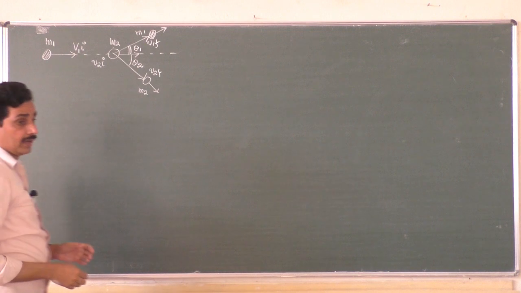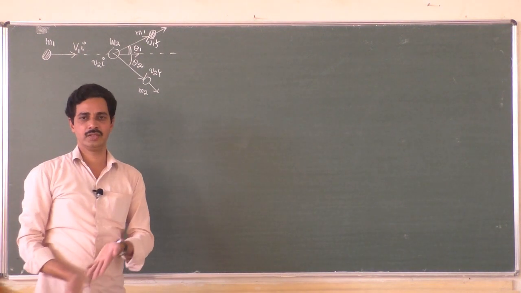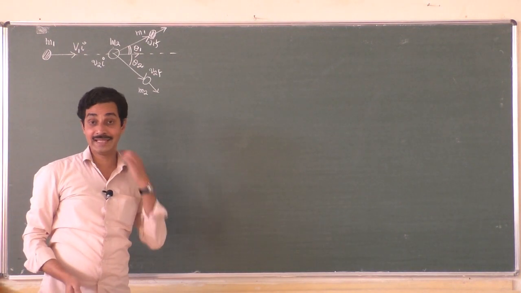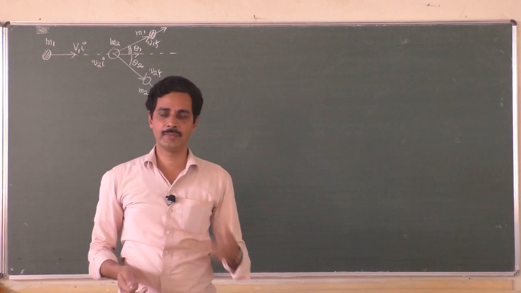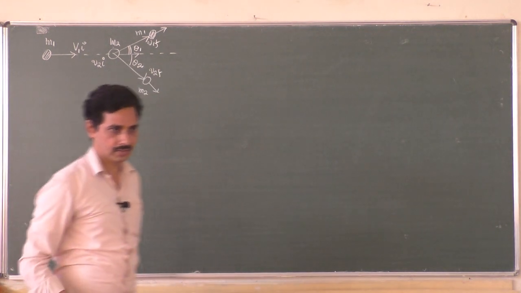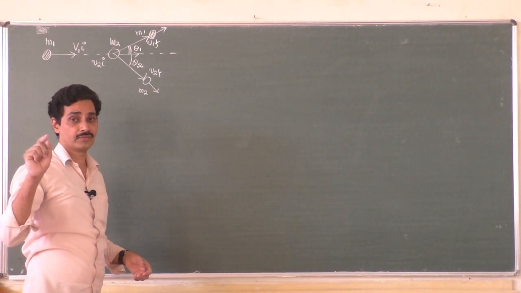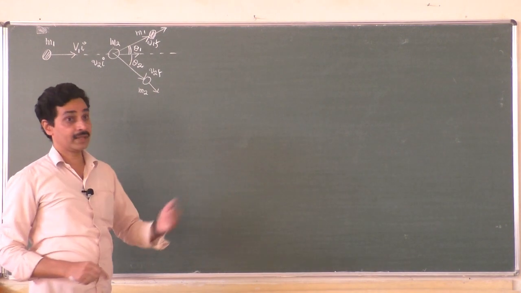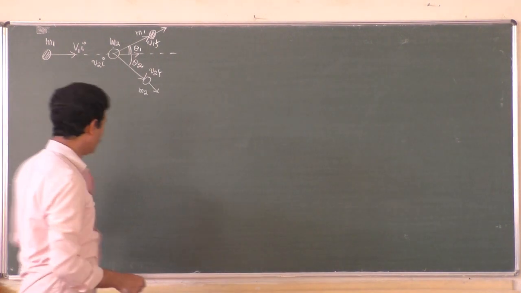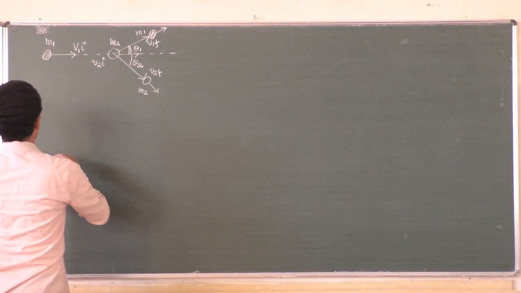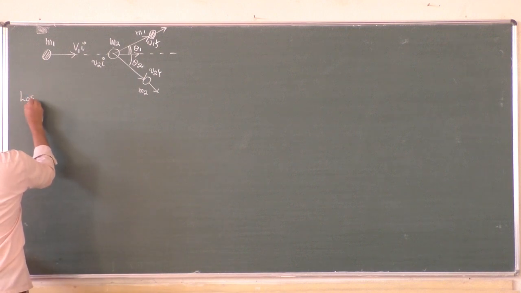Now we will derive the loss of kinetic energy because of the perfectly inelastic collision. You know that perfectly inelastic collision is a type of collision where the bodies stick together after collision. So there is no conservation of kinetic energy there. Kinetic energy is lost in some other form like heat.